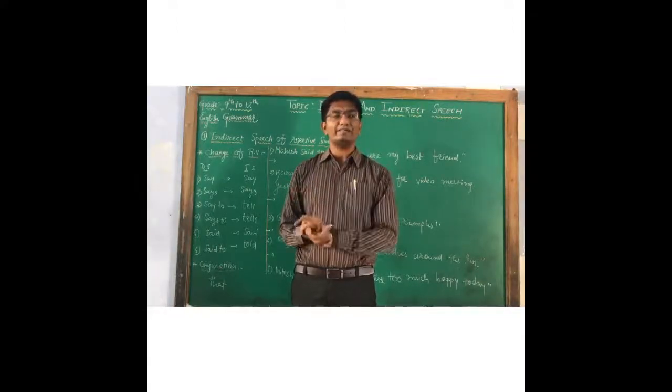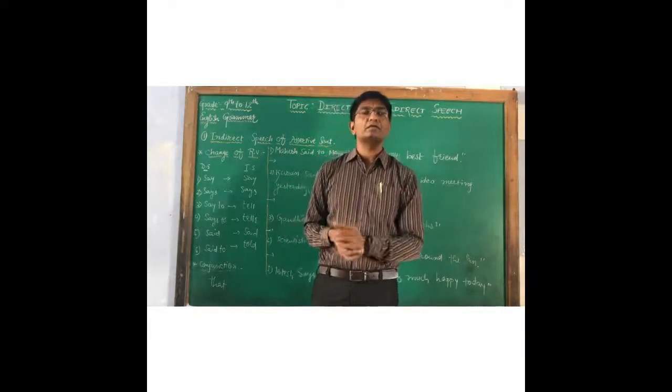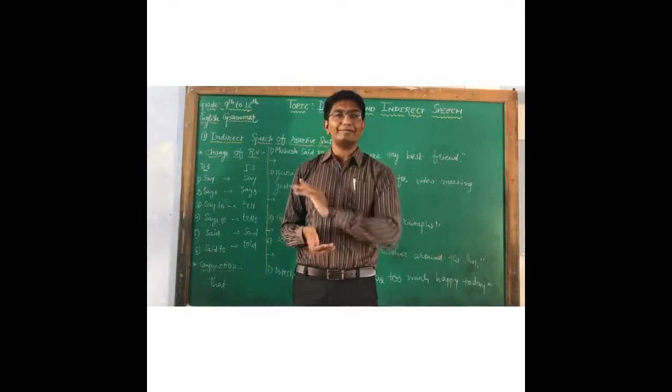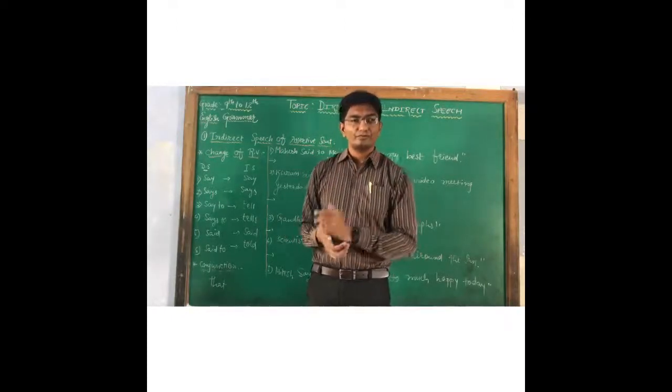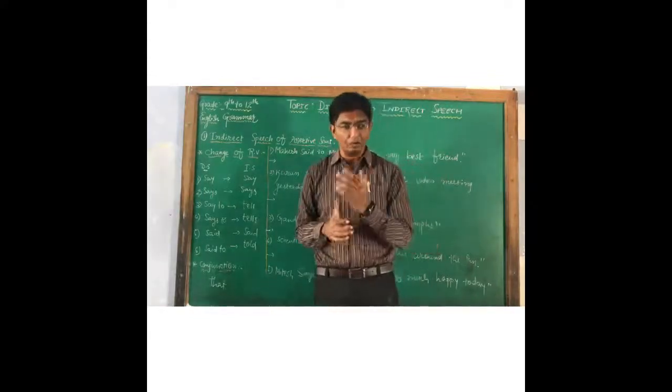Among these 5 sentences, today we are going to learn indirect speech of assertive sentence. So let us start the topic with the blessings of Almighty God. Let us start, my dear students.